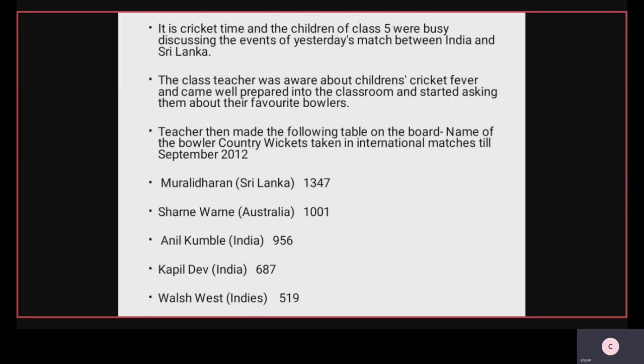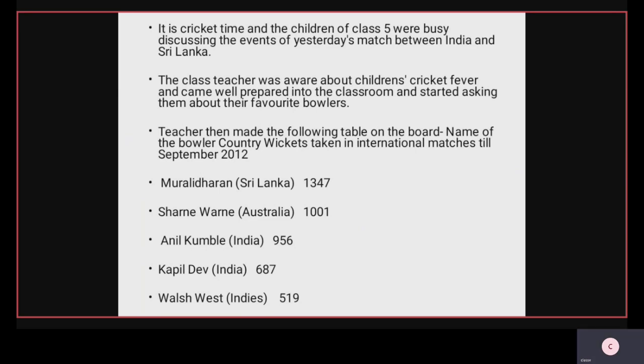Its rounding to the nearest 100 value is 1300 only. Now Kapil Dev wickets are 687. Rounded to the nearest 100 value is 700. Now answer is 1300 minus 700, exactly 600 wickets. The answer is 600.